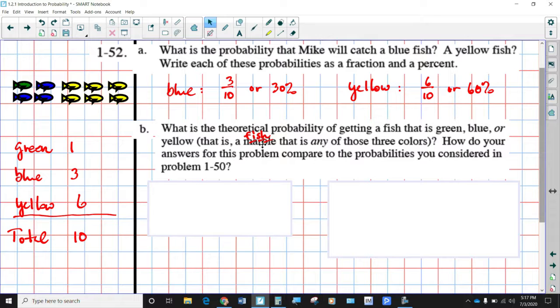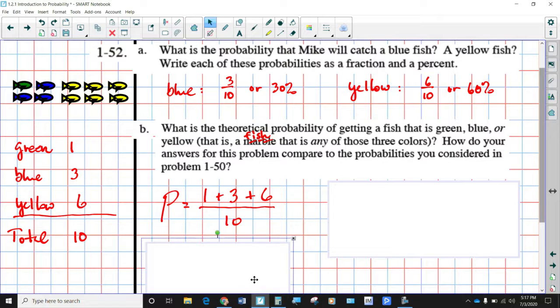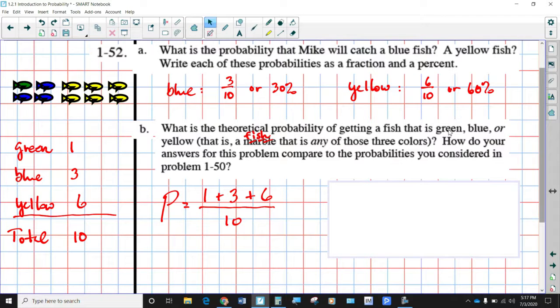So what do we do here? The probability of getting a green, blue, or yellow. So I like to think of probability as like winners and losers. In this case, anything that wasn't blue was a loser. There were only 3 winners there, right? Anything here for the yellow that wasn't yellow was a loser. So the 6 fish are the winners. Well, if you're a winner by getting either a green or a blue or a yellow, doesn't that make every single one of those 10 out of 10 winners? So when we've got probability where we are saying you can either get this or that, that increases your chances of being a winner, correct?